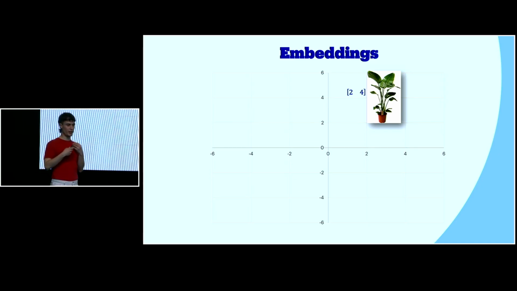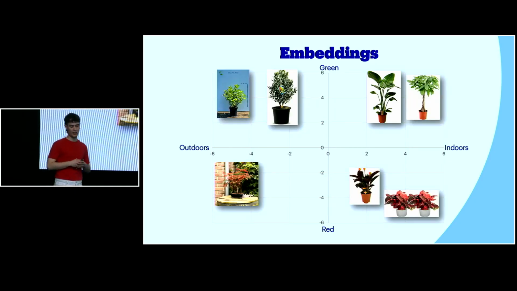Now, think of an embedding as a representation of an entity, a vector representation or a numerical representation of an entity, such that two vectors that are close to each other also share a semantic similarity. If I were to show this in examples, here you see a green plant that's currently plotted at 2,4 on the top right quadrant. And if I were to plot even more plants in this vector space, you can see that green indoors plants, which are semantically close to each other, are on the top right quadrant. And the green outdoors plants are on the top left quadrant.